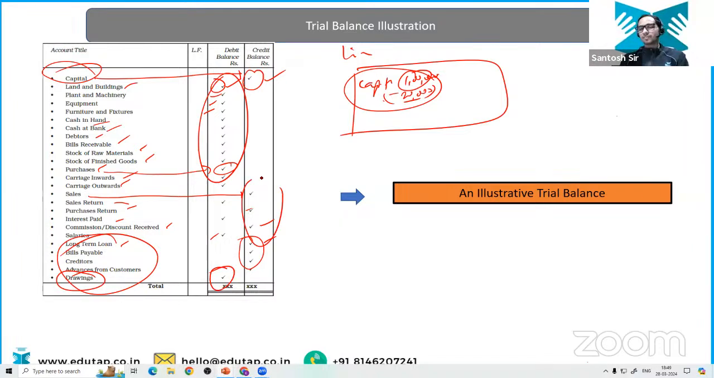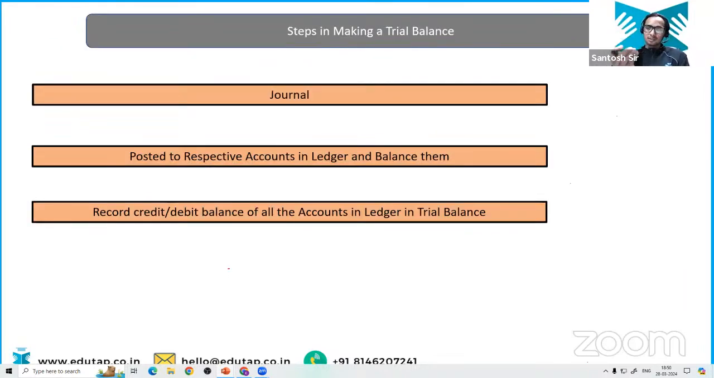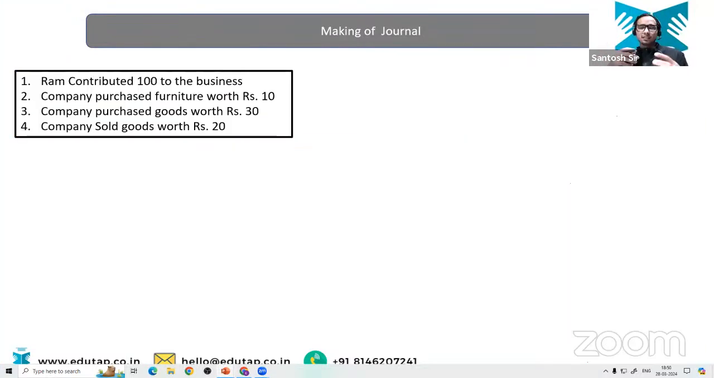We have already talked about this in the previous class as well, and why this is useful to prepare the trial balance. You will get to know after a few slides as well, right? Now, let's try to make journal entries, then we are going to post them to the ledger, and then from the ledger how you are going to post them to the trial balance, you are going to understand this thing, right? Okay, everyone, tell me what will be the answer of the first question, that is Ram contributed 100 to the business. What is going to be the journal entry for this? Very easy entry, everyone.